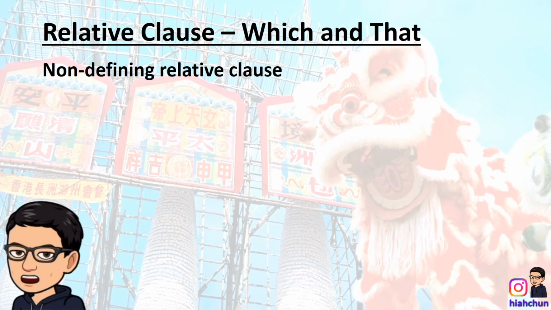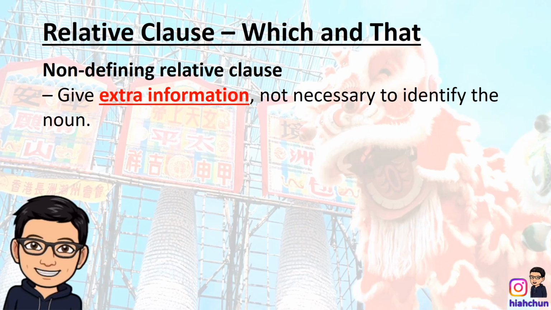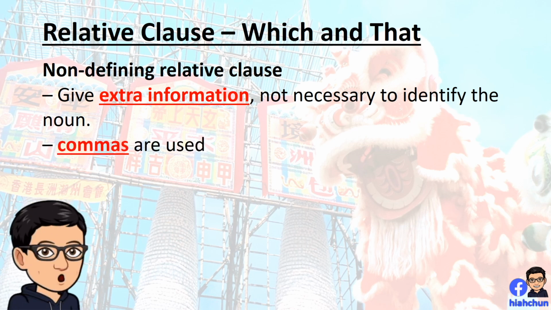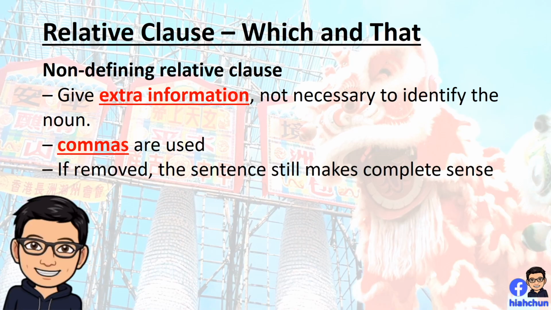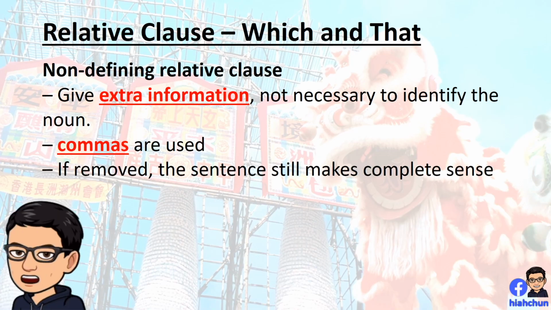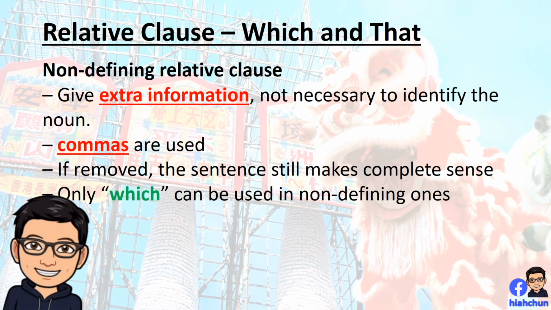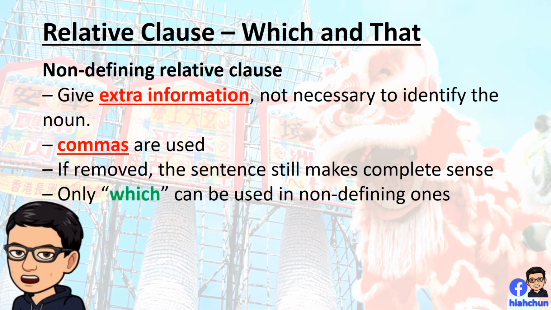When writing non-defining relative clauses, we give extra information, not necessary to identify the noun. Also, commas are used. If we remove the extra information, the sentence still makes complete sense. Only which can be used in non-defining relative clauses. Let's look at our example sentence.